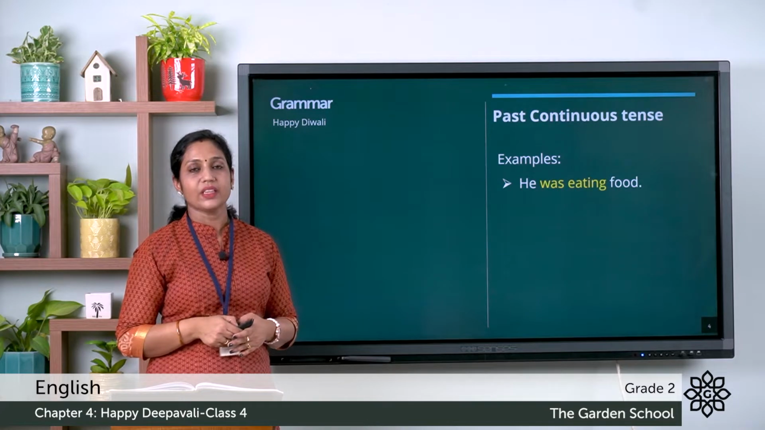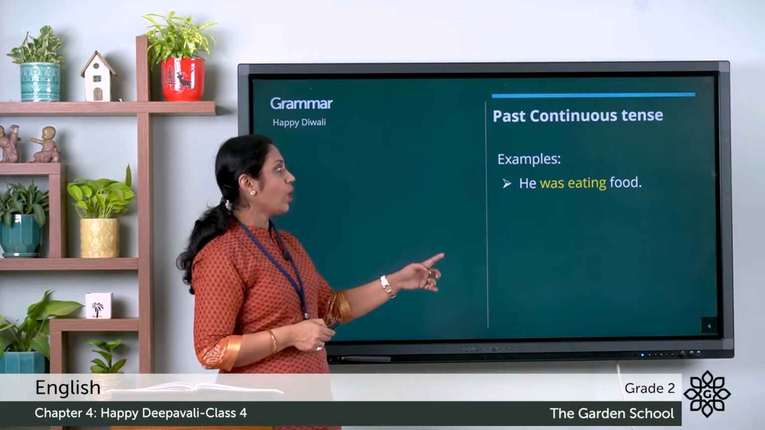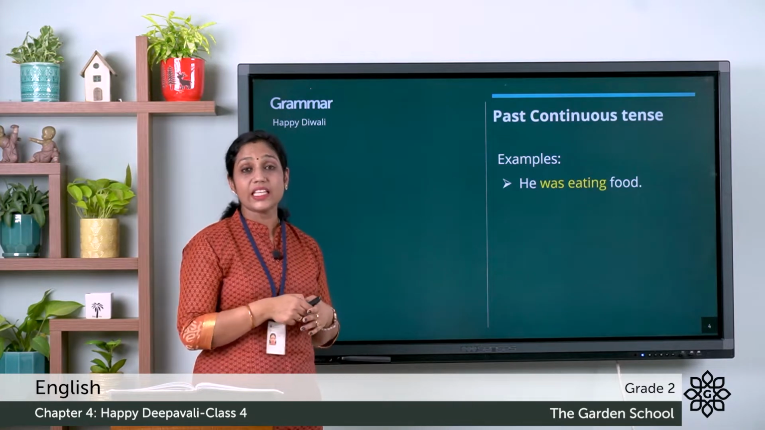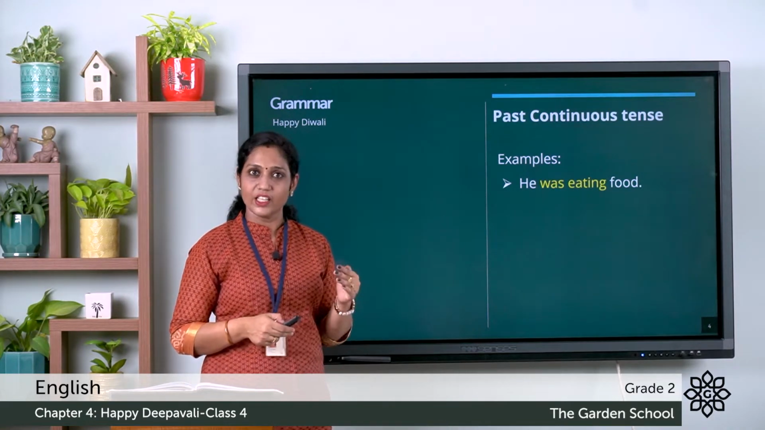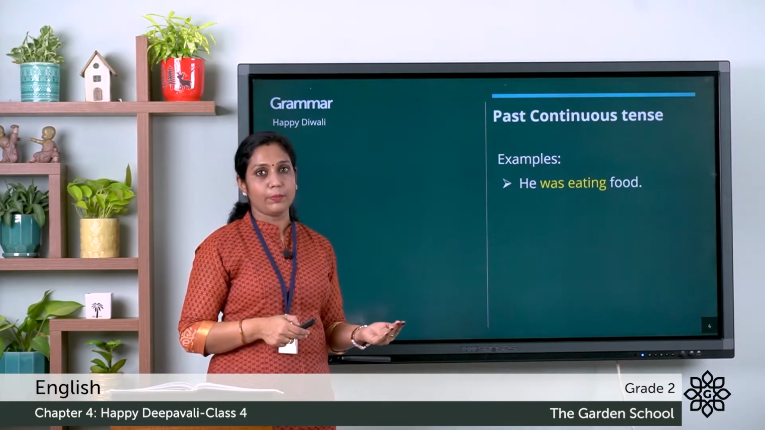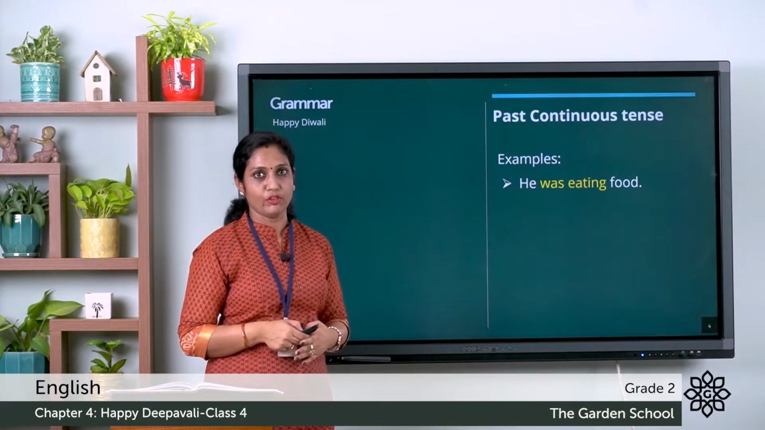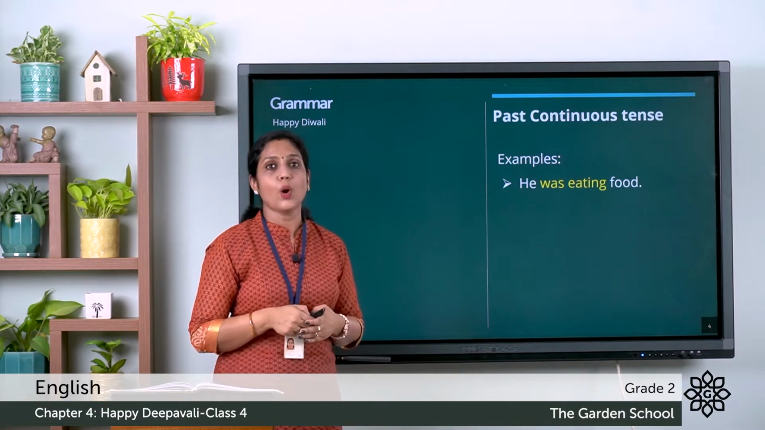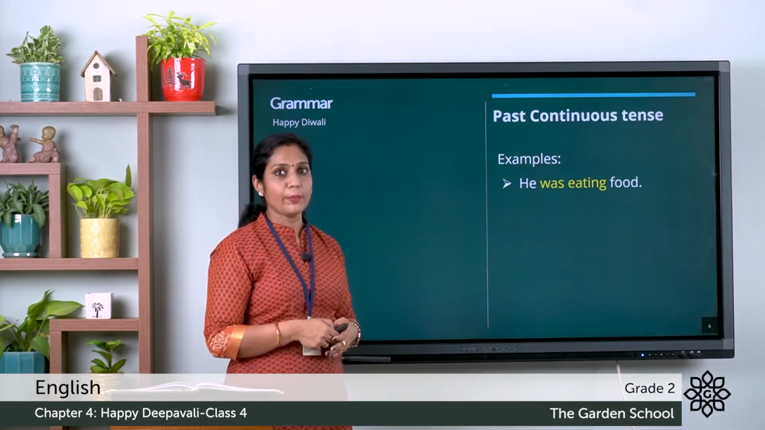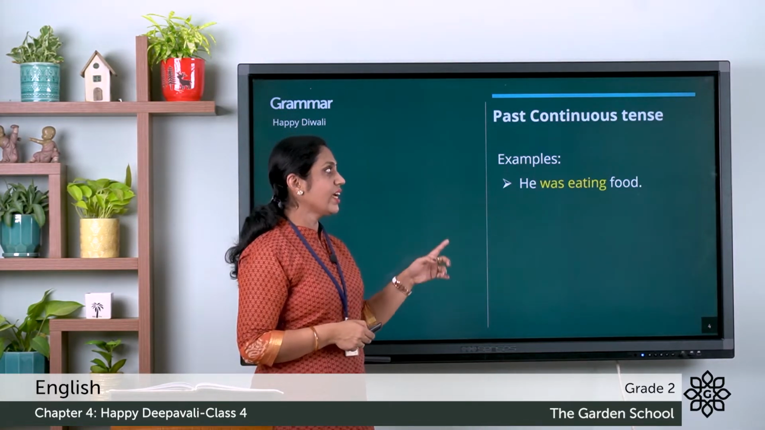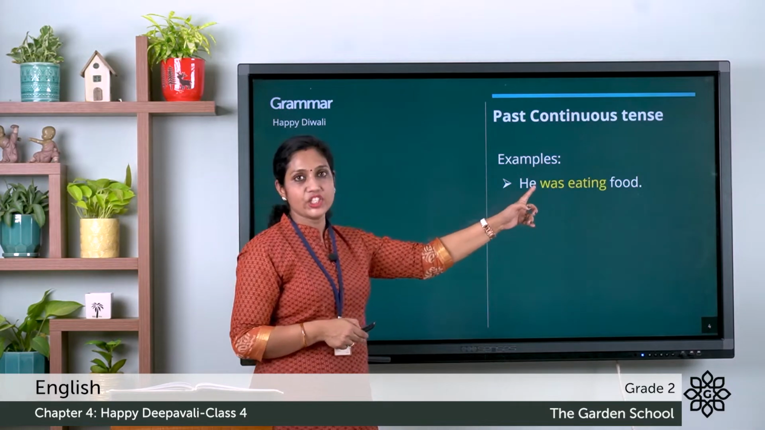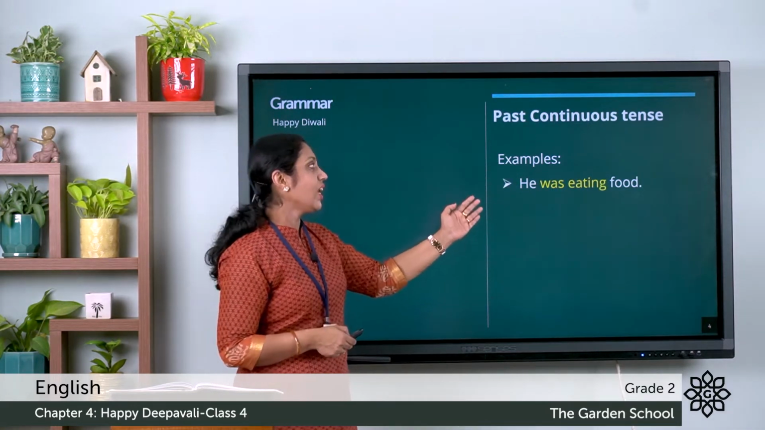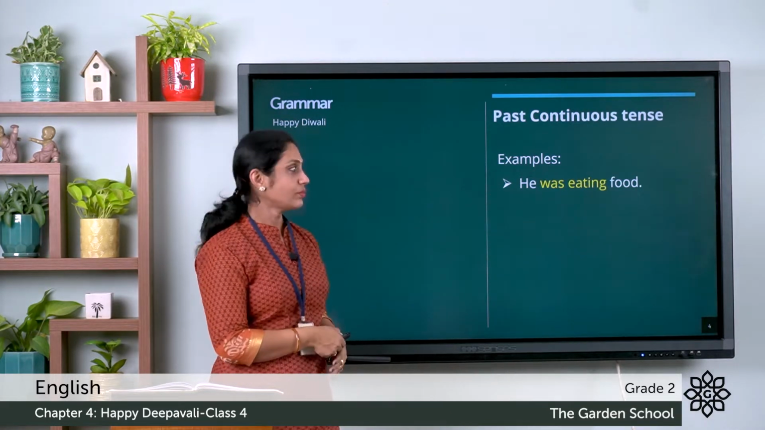Here you can see the sentence, he was eating food. So what was he doing? He was eating food. At present, he is not eating food. Some time back, he was eating food. Now look at the be verb. The be verb used here is was. And which is the verb here? It is eat and we have added the ing. The word has become eating. And the sentence is, he was eating food.